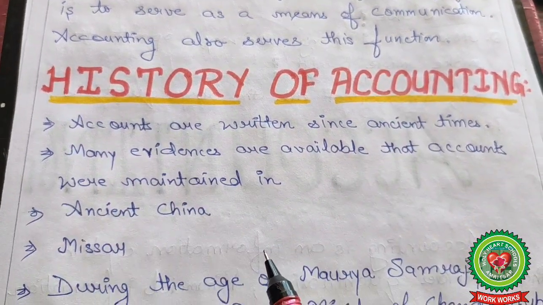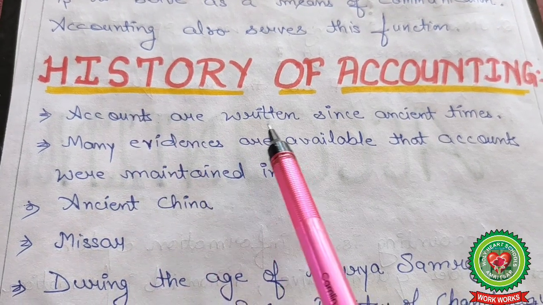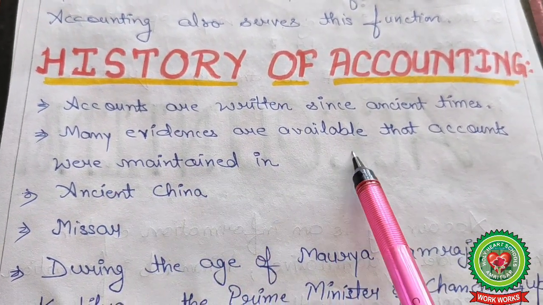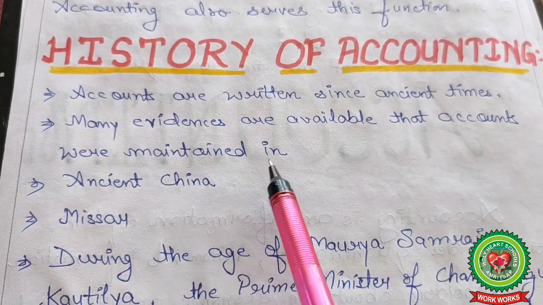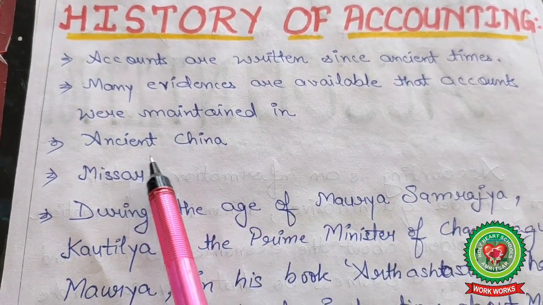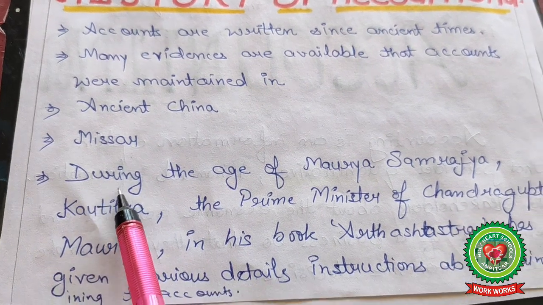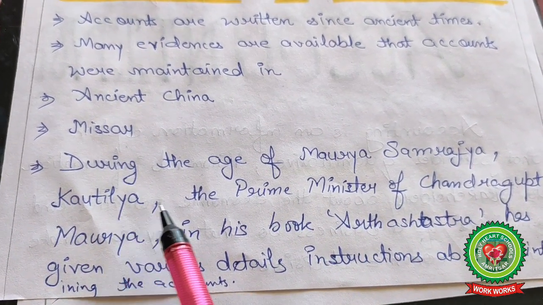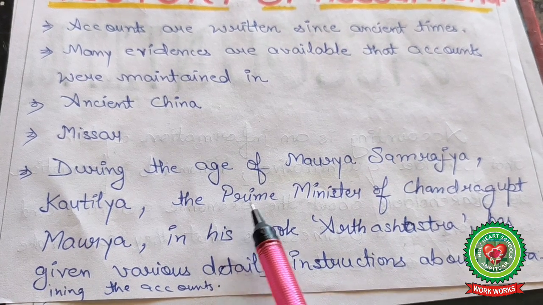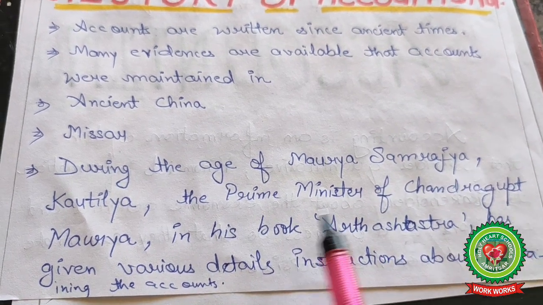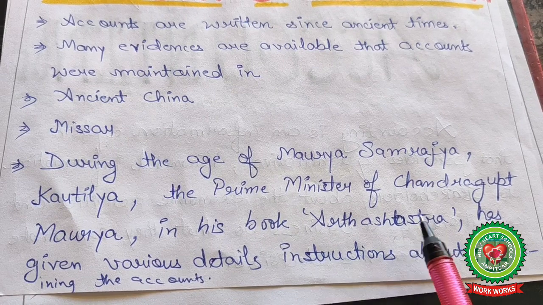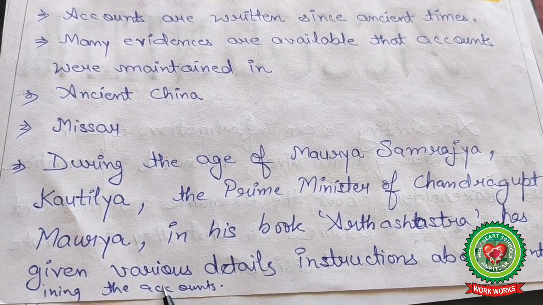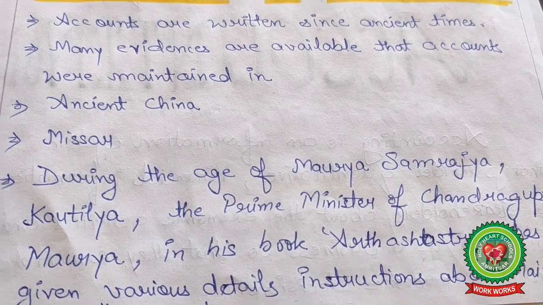Now see the history of accounting. Accounts have been written since ancient times. Many evidence are available that accounts were maintained in ancient China, Egypt, and during the age of the Mauryan Empire. Kautilya, the Prime Minister of Chandragupta Maurya, in his book Arthashastra, has given detailed instructions about maintaining accounts.